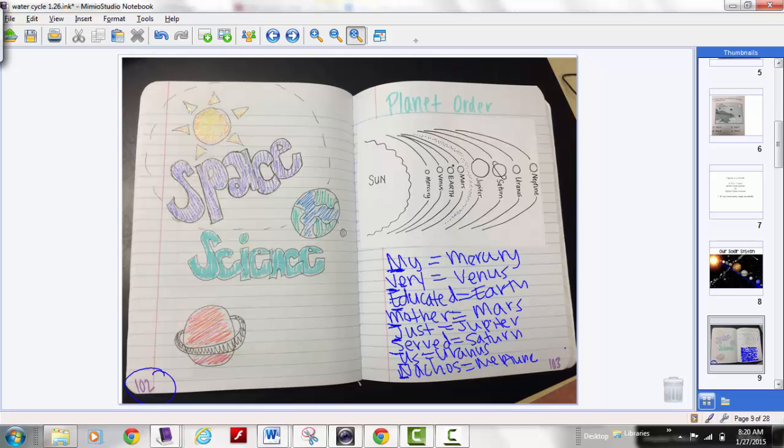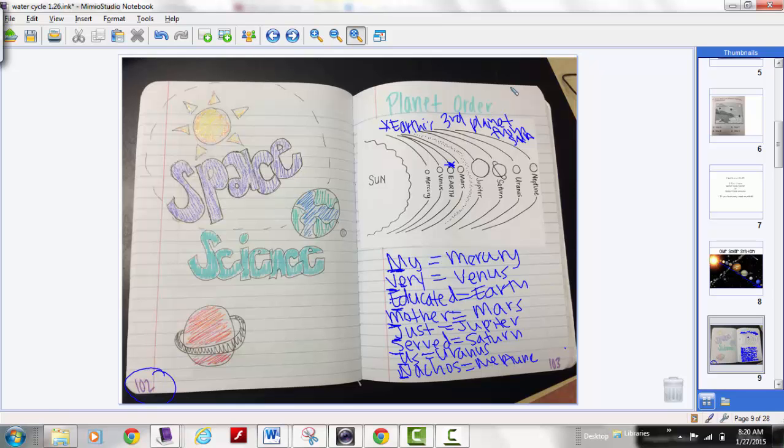Okay, you also want to remember that the Earth, okay, if we look from the sun, we know that the Earth is 1, 2, 3. So the Earth is the 3rd planet from the sun. So you want to make sure that you write that Earth is the 3rd planet from the sun, okay? That's going to be very important to remember because we're going to focus on Earth because